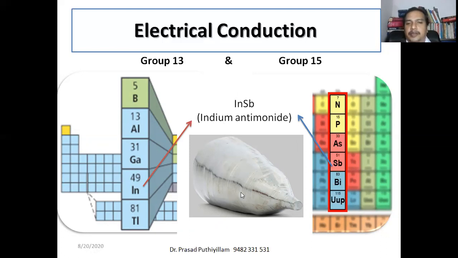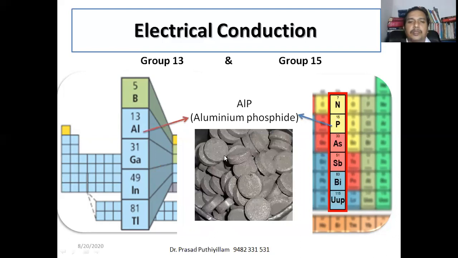So this is how indium antimony looks; the picture was given in the presentation. Aluminum phosphide is also an example of a semiconductor between group 13 and group 15. The elements are not just mixed, they react to give the compound aluminum phosphide. This is aluminum phosphide tablets.